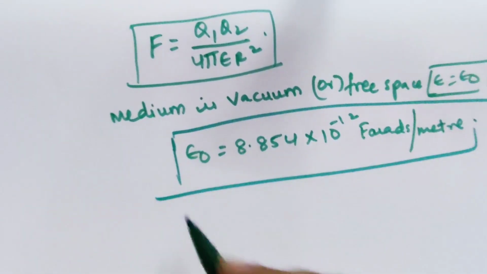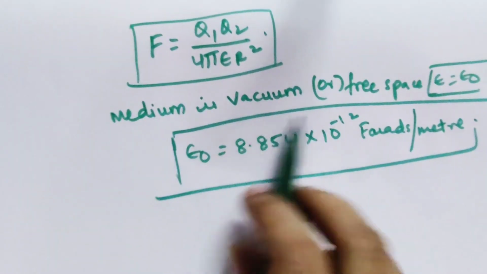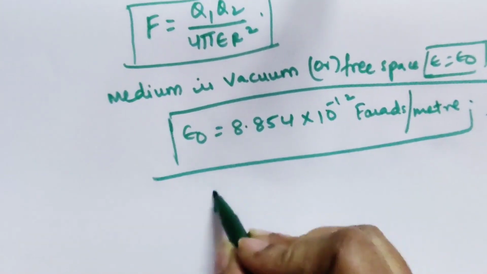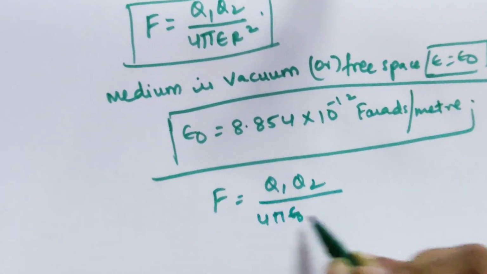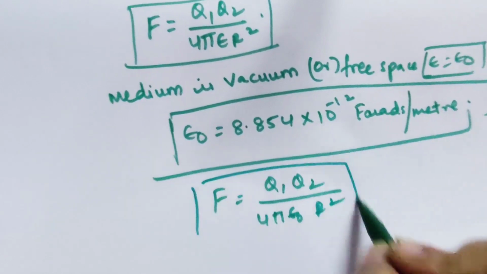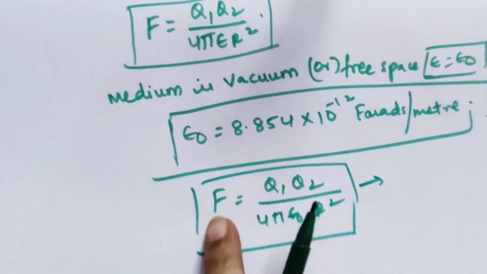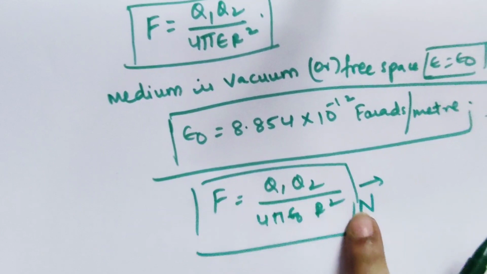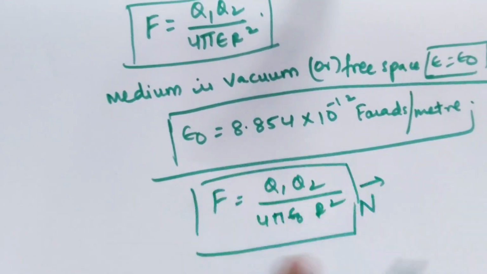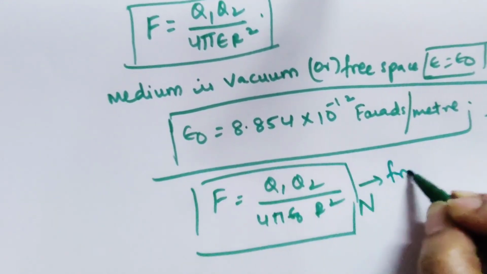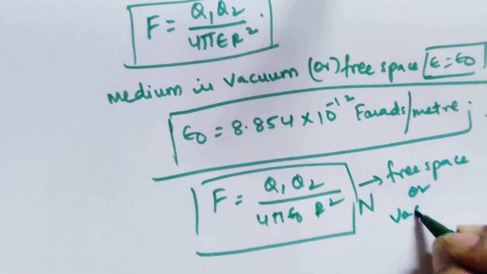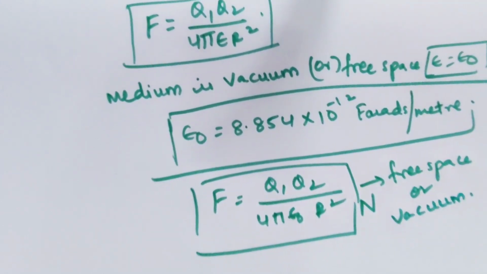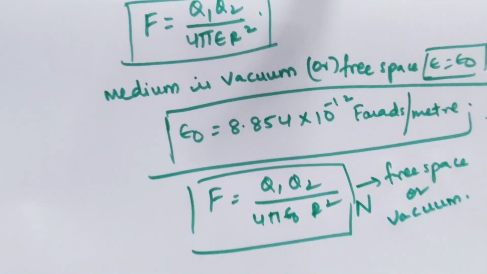So you can also tell this as, in a vacuum or free space, the force will be F is equal to Q1 Q2 by 4 pi epsilon naught r square. The force units are newtons. Force is always measured in newtons. So this equation is applied when it is in free space or vacuum. I think this is clear. This is how you will be solving Coulomb's inverse square law.